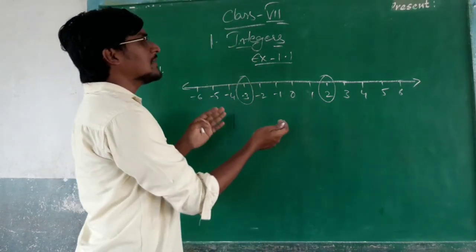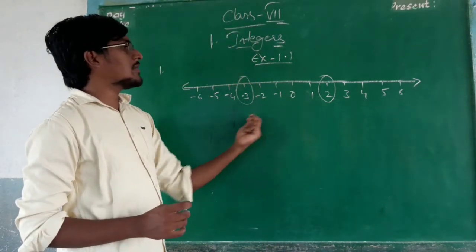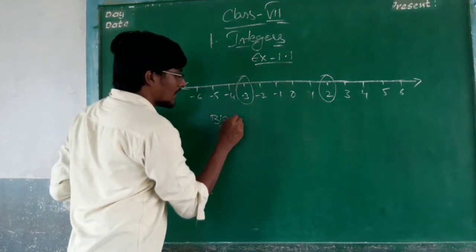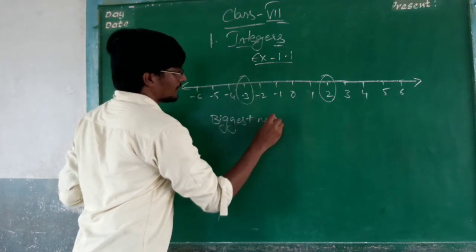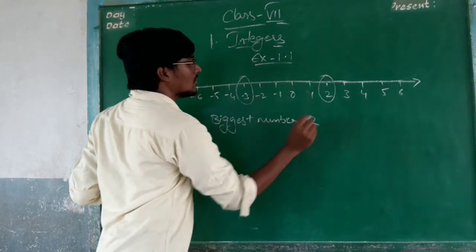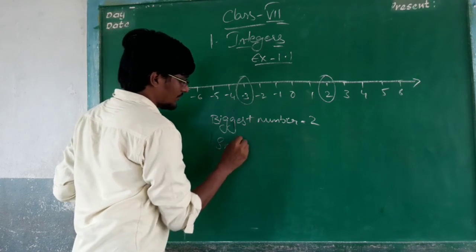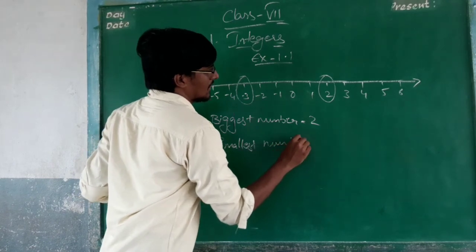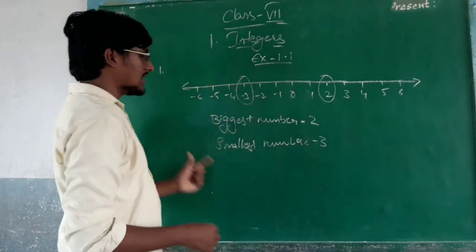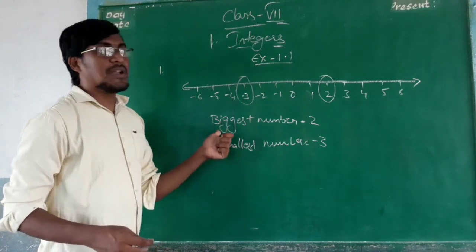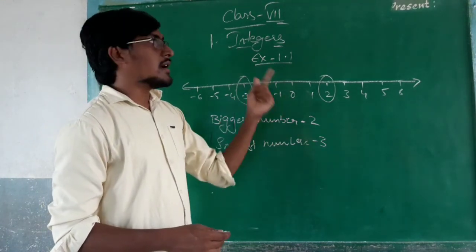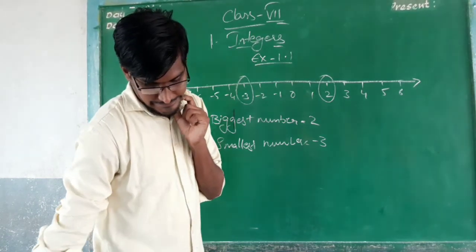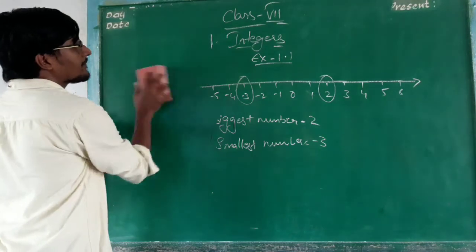Among these two numbers, what is the biggest number? 2. 2 is the biggest number. Biggest number equals 2, and the smallest number is the minus value, which is given as minus 3. Minus 3 is the smallest number and the biggest number is 2. This is about the first one. Now write the integers between them.